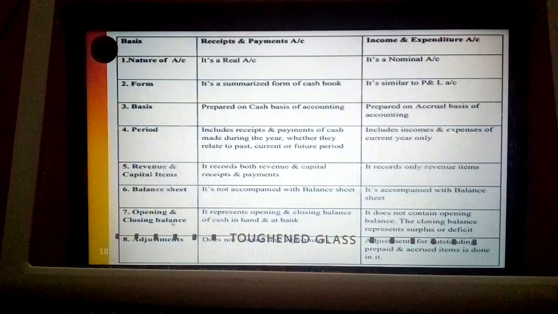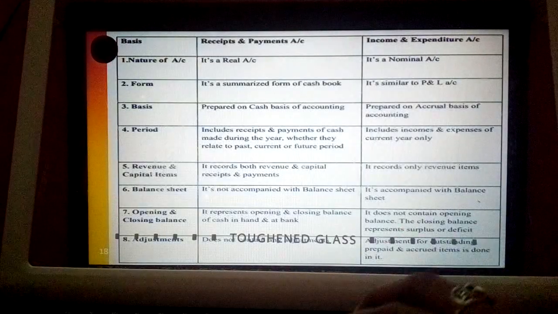Then next, opening and closing balance. It represents opening and closing balance of cash in hand and cash at bank. So the opening balance and closing balance of receipts and payments account are cash in hand and cash at bank. In case of income and expenditure account, we should not record the opening balance, but the closing balance, either it could be surplus or it could be deficit.